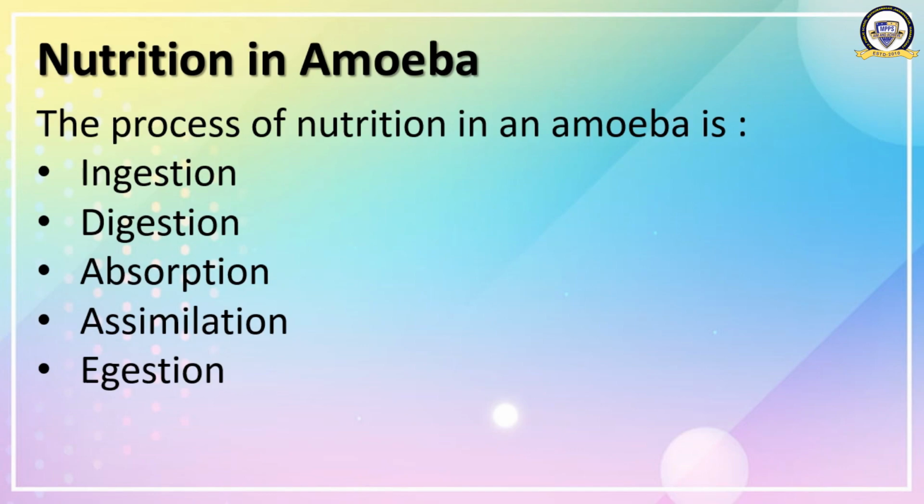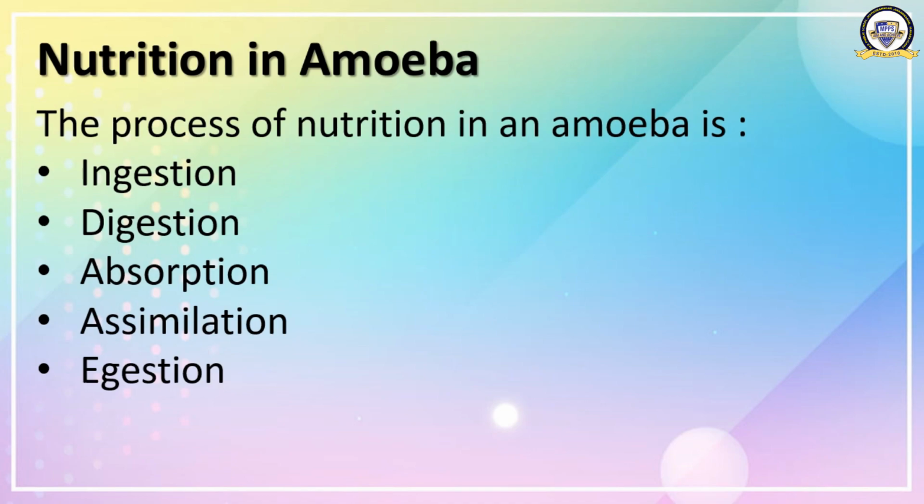The digested food present in the food vacuole is then absorbed directly into the cytoplasm of the amoeba by diffusion. This food spreads into the whole of the amoeba cell. Remember, after absorption, the food vacuole vanishes.